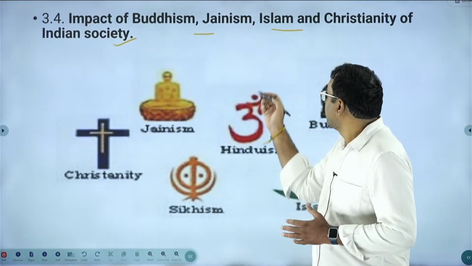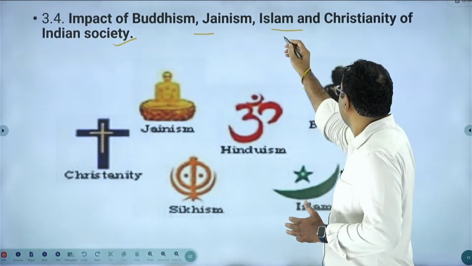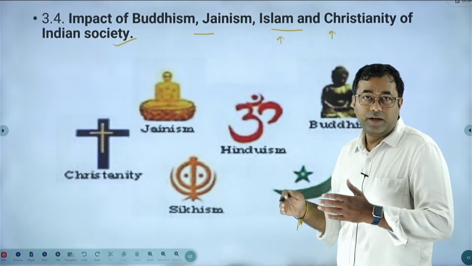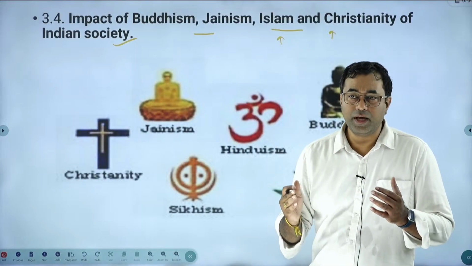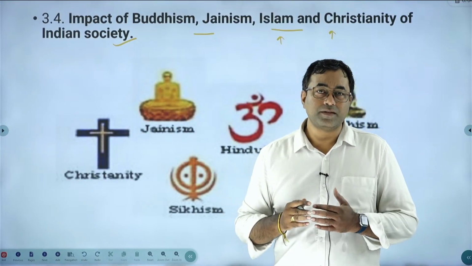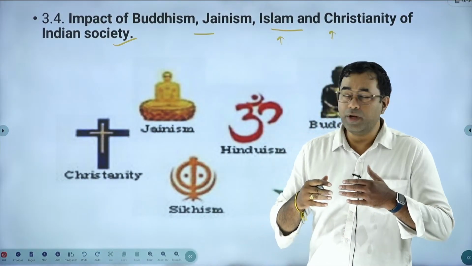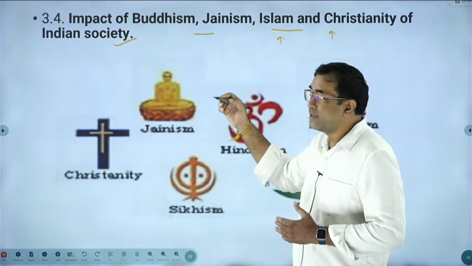After that, Christianity and Islam came into India, and a composite culture was formed. People are following different features, adopting certain features from other religions, and eventually Indian society is undergoing certain changes.